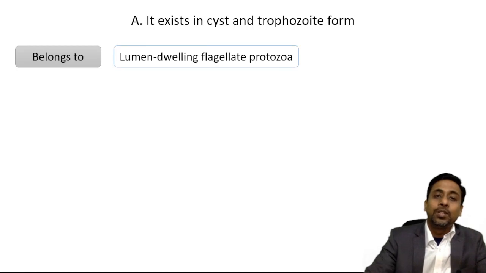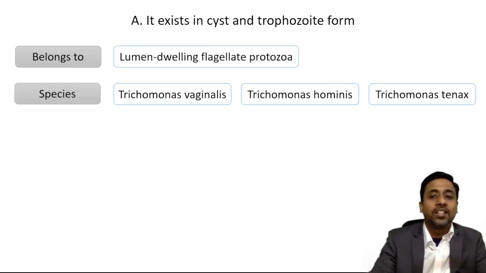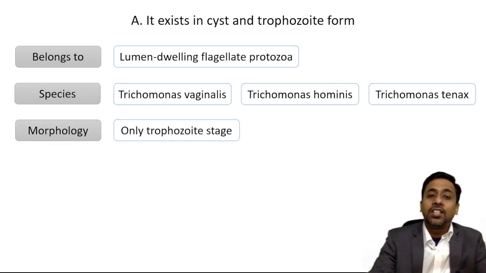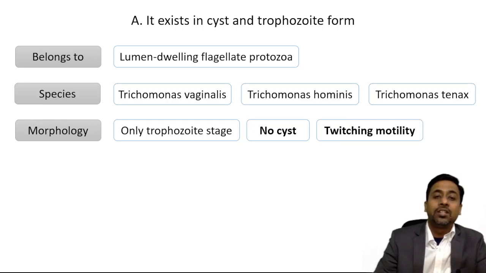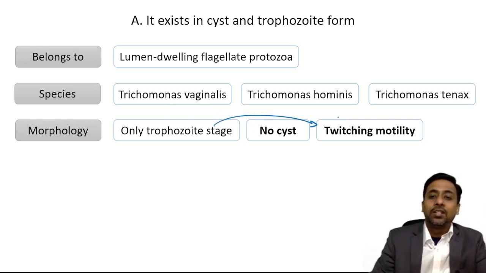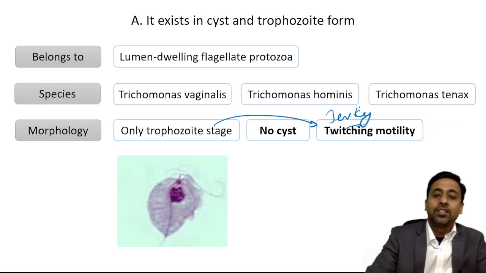It belongs to the lumen dwelling flagellate protozoan parasites, and the species are Trichomonas vaginalis, hominis and tenax. Morphologically it has got only the trophozoite stage, no cystic stage, and the motility of the trophozoite is characteristically twitching motility or jerking motility. Twitching or jerky motility. Okay, so this is characteristic.